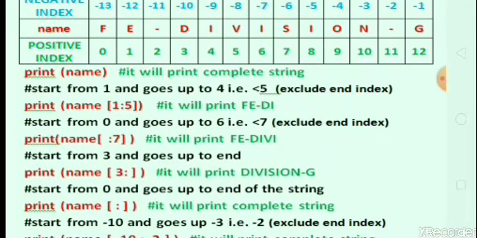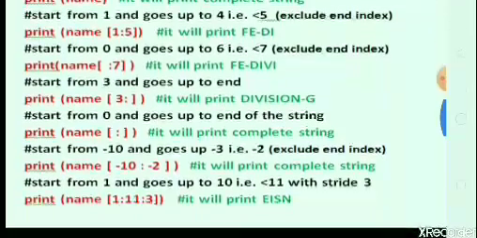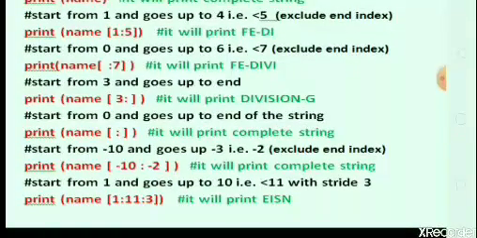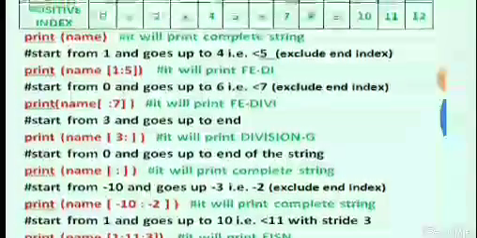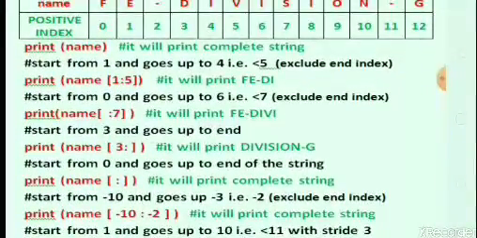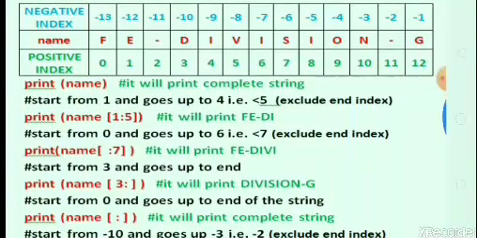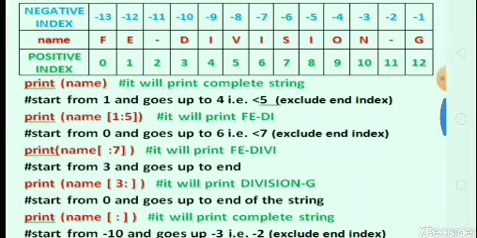After that, start from 0th and go up to the end of the string. When we pass neither the starting index nor the ending index, we print the complete string as output. Next, start from -10 and go up to -3, that is, excluding the end index. We consider the starting index as -10 and the ending index as -2. So at -10 location D is present, so the output should be like this, DIVISION.